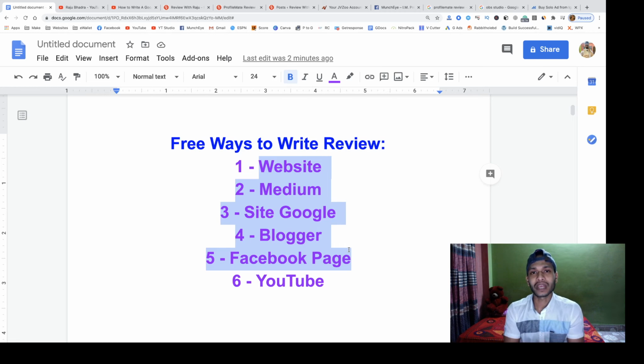Suppose you have your website, you have to grow it day by day. For the first 3-4 months, your website won't rank on Google, but you can rank your Google site, Medium, blog, or Facebook page on Google every time. So just make one post and get 5 opportunities to get results. So guys, make one review and create 5 opportunities to get unlimited organic traffic.